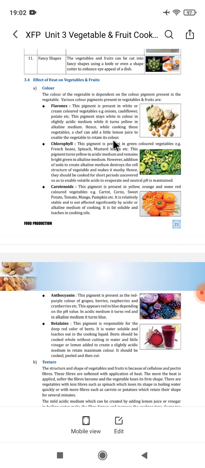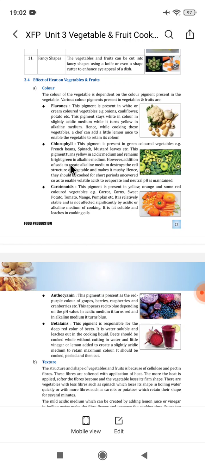color. Now, chlorophyll. This pigment is present in green colored vegetables. Examples are French beans, spinach, mustard leaves. This pigment turns yellow in acidic medium and remains bright green in alkaline medium.